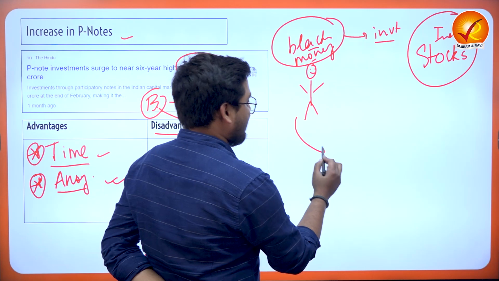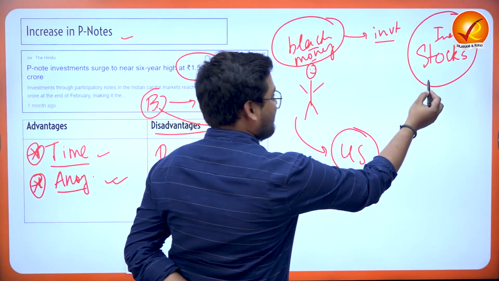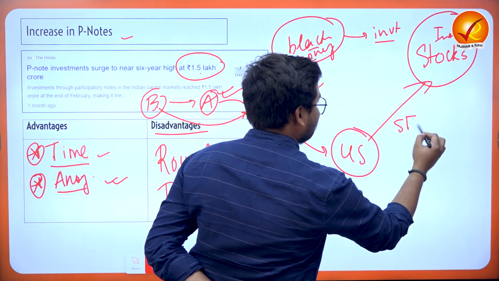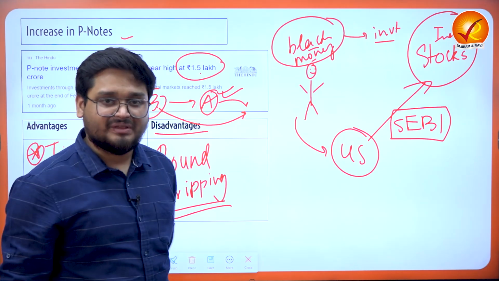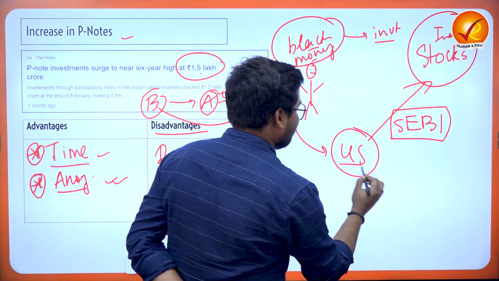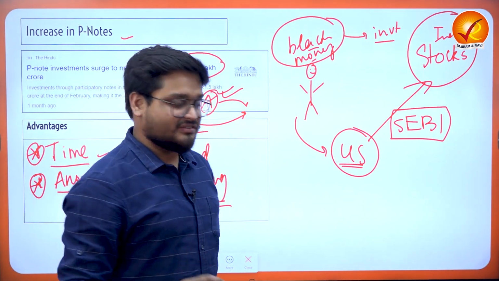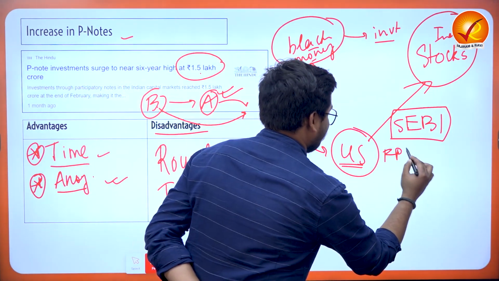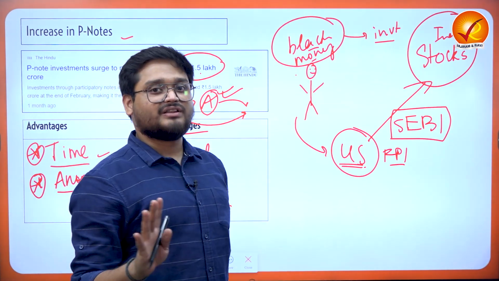What he does, he contacts his US friend, who is, say, a SEBI registered stockbroker, or for example an FPI. So this person is registered with SEBI for investing in the stock markets, and obviously is an FPI. Now this FPI and this person are best friends.